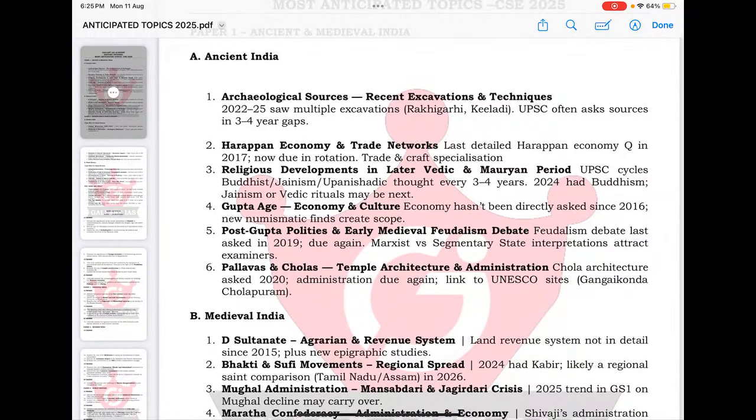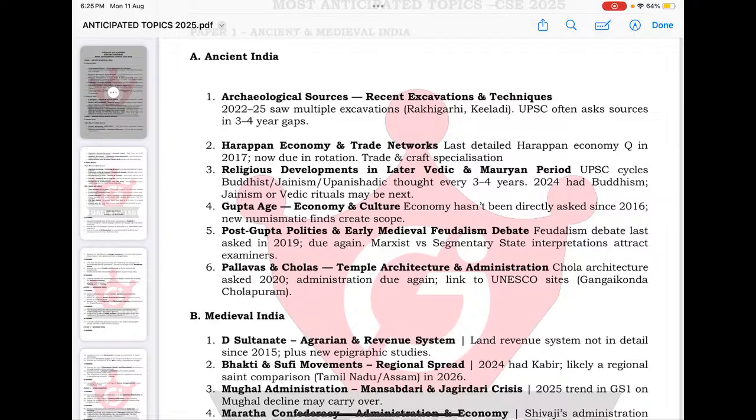Archaeological sources. Why could questions from archaeological sources be asked? Because of the recent excavations and technological innovations, recent DNA analysis, or very recent observations made by different historians and archaeologists on these recent findings.